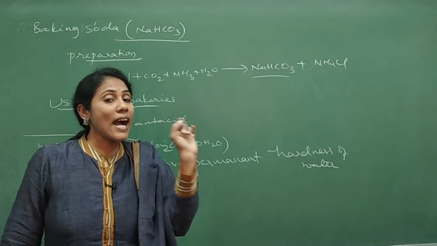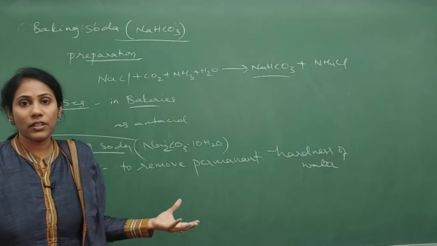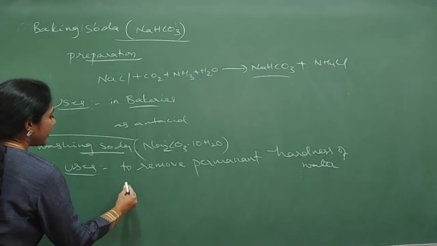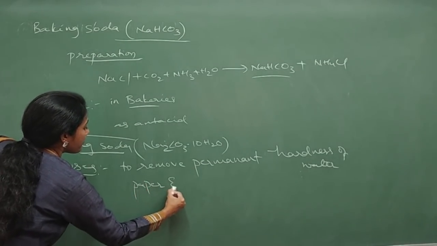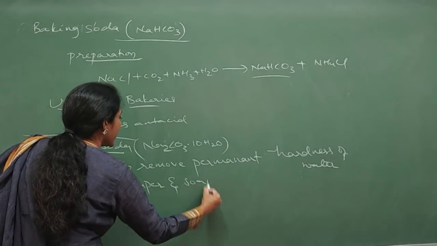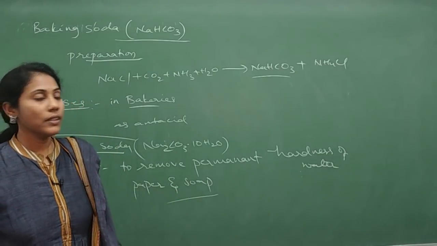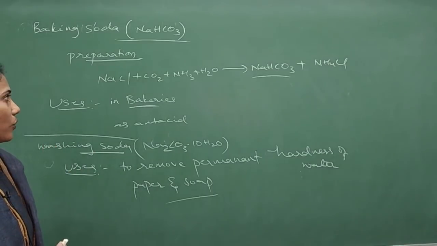To remove those harmful calcium and magnesium ions, washing soda is used. That is the meaning of this point. Not only that, it can also be used in paper and soap industries, to manufacture soap. So this is all about baking soda and washing soda.